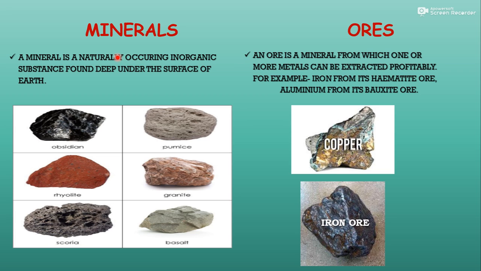But is it possible or beneficial that we can get the desired metal from that mineral? Sometimes it is beneficial and sometimes not. How? Basically, we have to apply different methods. We have to spend some money for applying these methods to get the metal from that mineral.